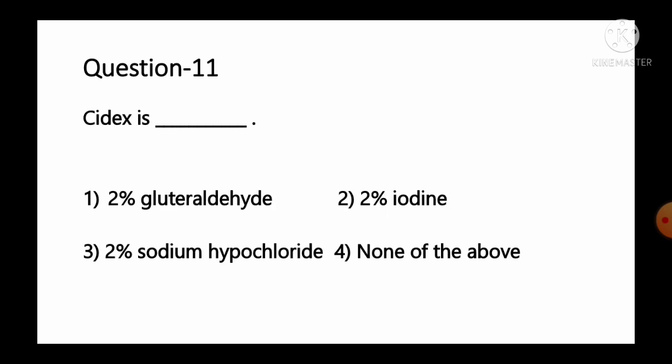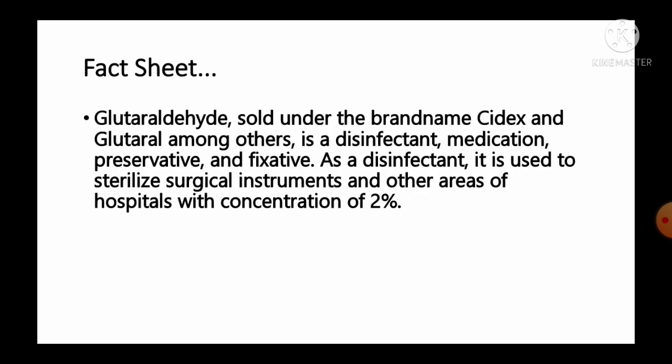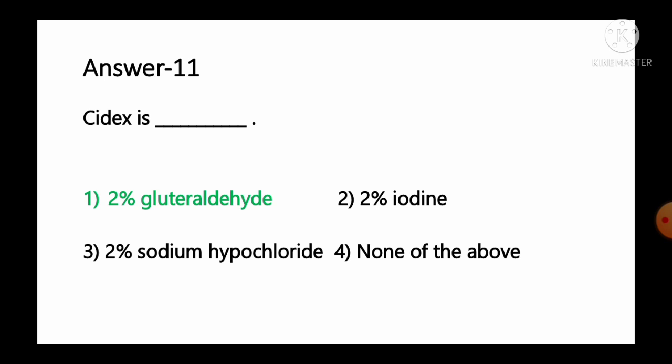Move to the next question, number 11. Sidex is, options are number 1 2% glutaraldehyde, number 2 2% iodine, number 3 2% sodium hypochlorite, number 4 none of the above. And the fact given regarding this question, it is glutaraldehyde sold under the brand name Sidex, and glutaraldehyde is a disinfectant, medication, preservative and fixative. As a disinfectant, it is used to sterilize surgical instruments and other areas of hospitals with concentration of 2%. So Sidex is nothing but 2% glutaraldehyde. Option number 1 is the correct answer for this question.